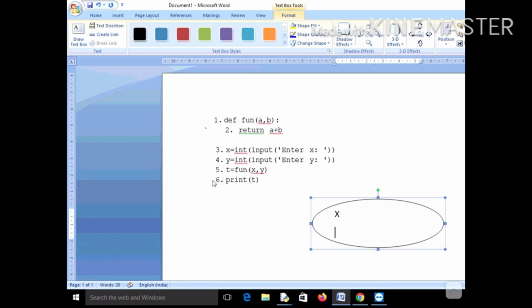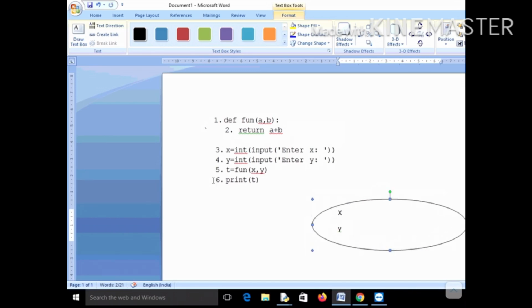This oval shape is your global environment in which you have declared this variable x. Then line number 4 will get executed, and as soon as you execute it, another global variable y will get created in the global environment.